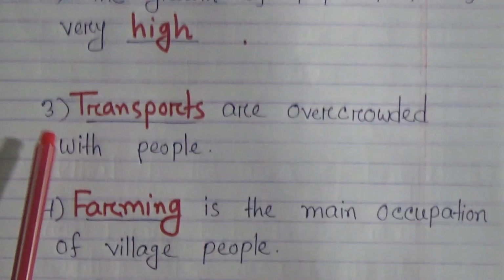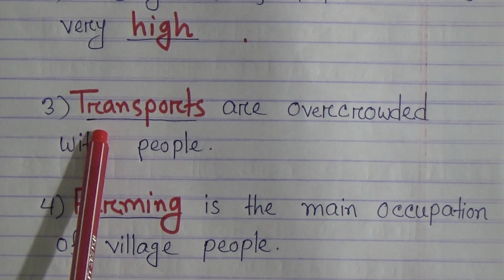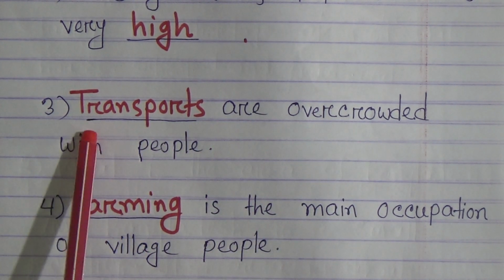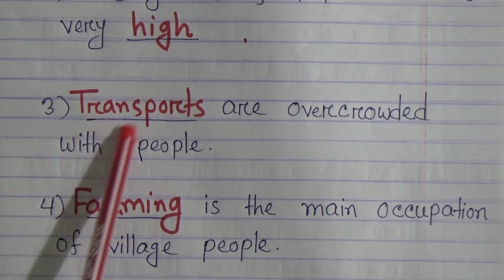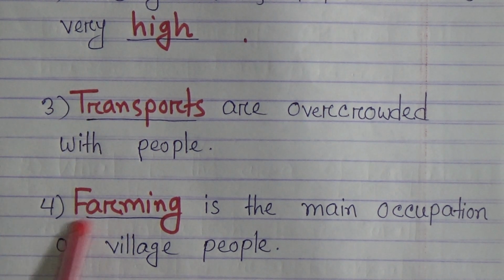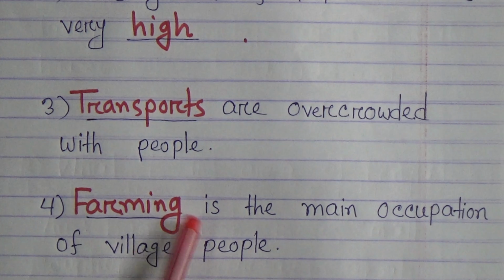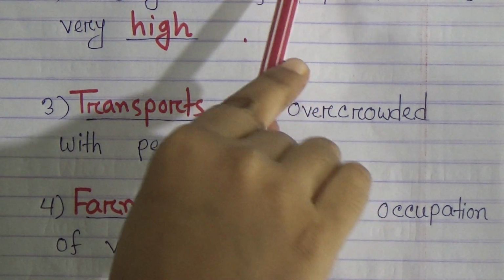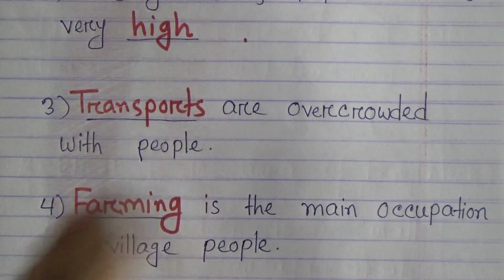Student, you have to remember number 3 and 4. Here first one, transports are overcrowded with people. That means we will write capital. We will start these lines with a capital letter. In the same way, number 4, farming, F will be capital letter, is the main occupation of village people. First letter of each sentence will be capital. Okay, and now small and high, it will be small letter.